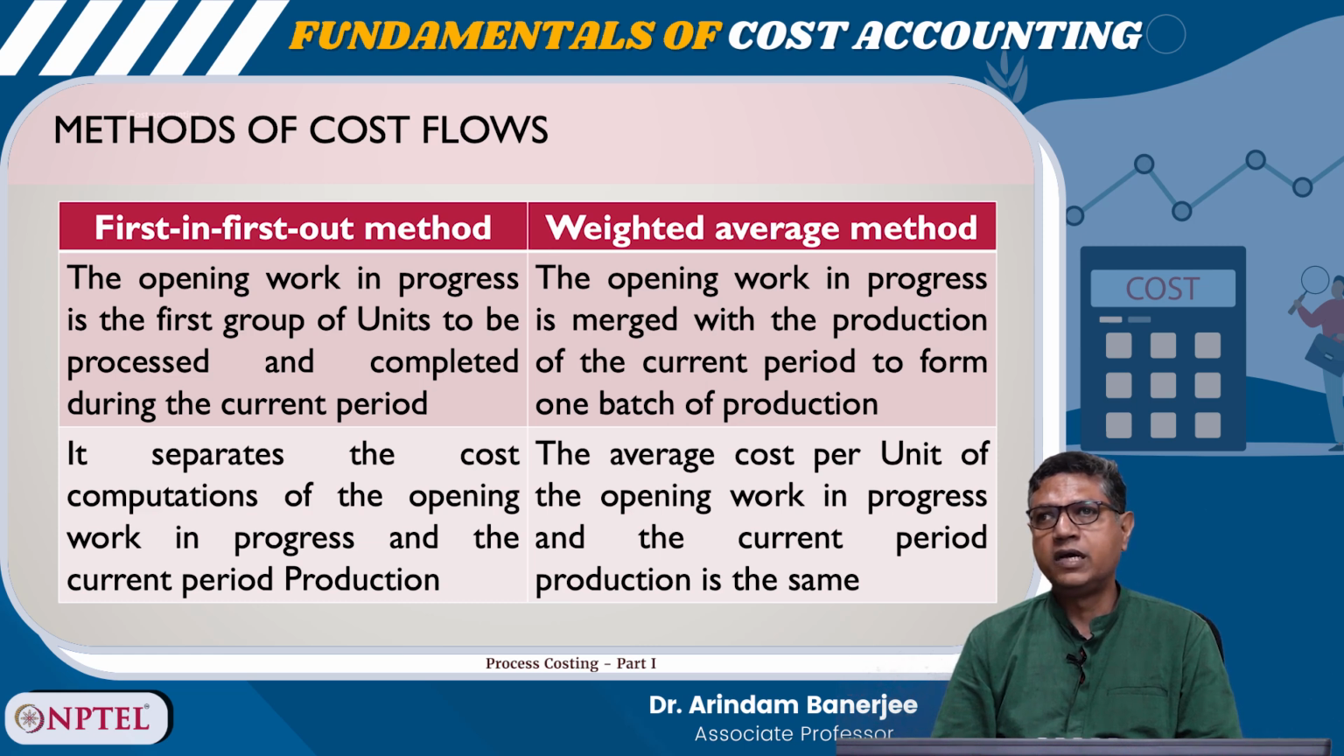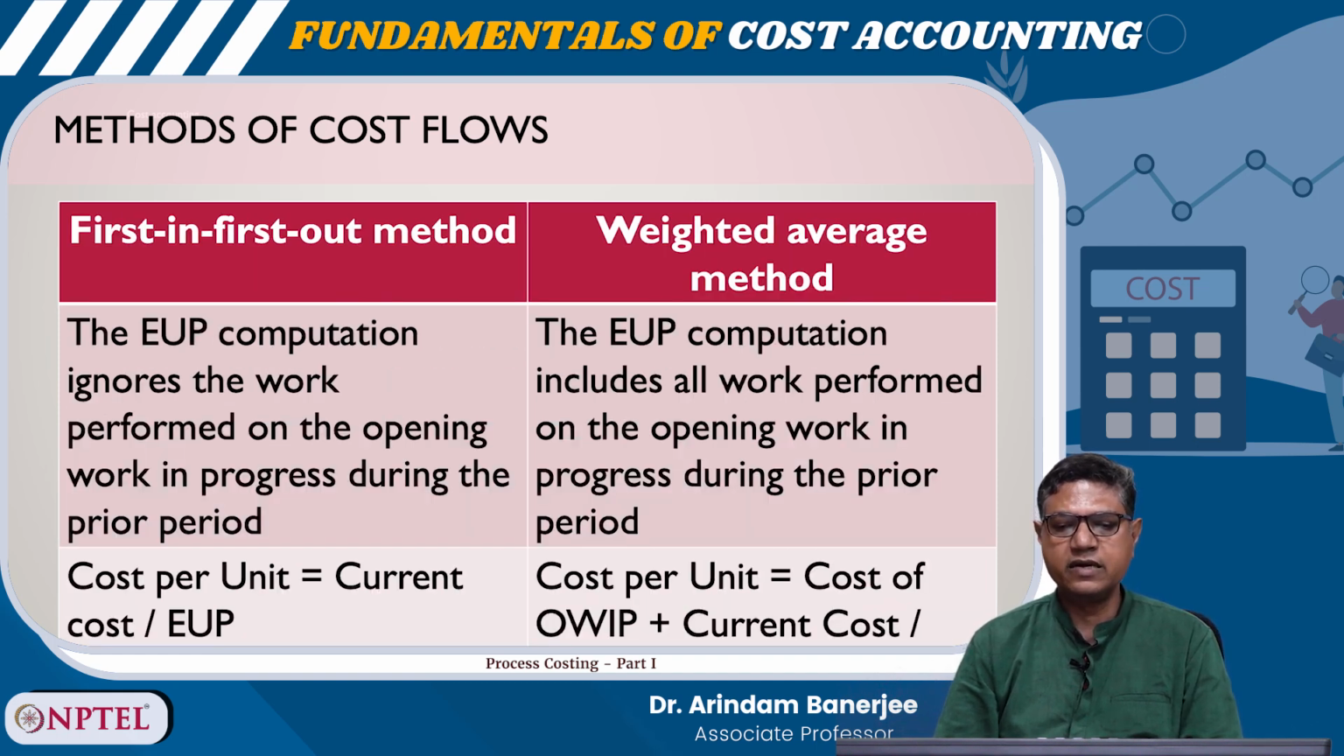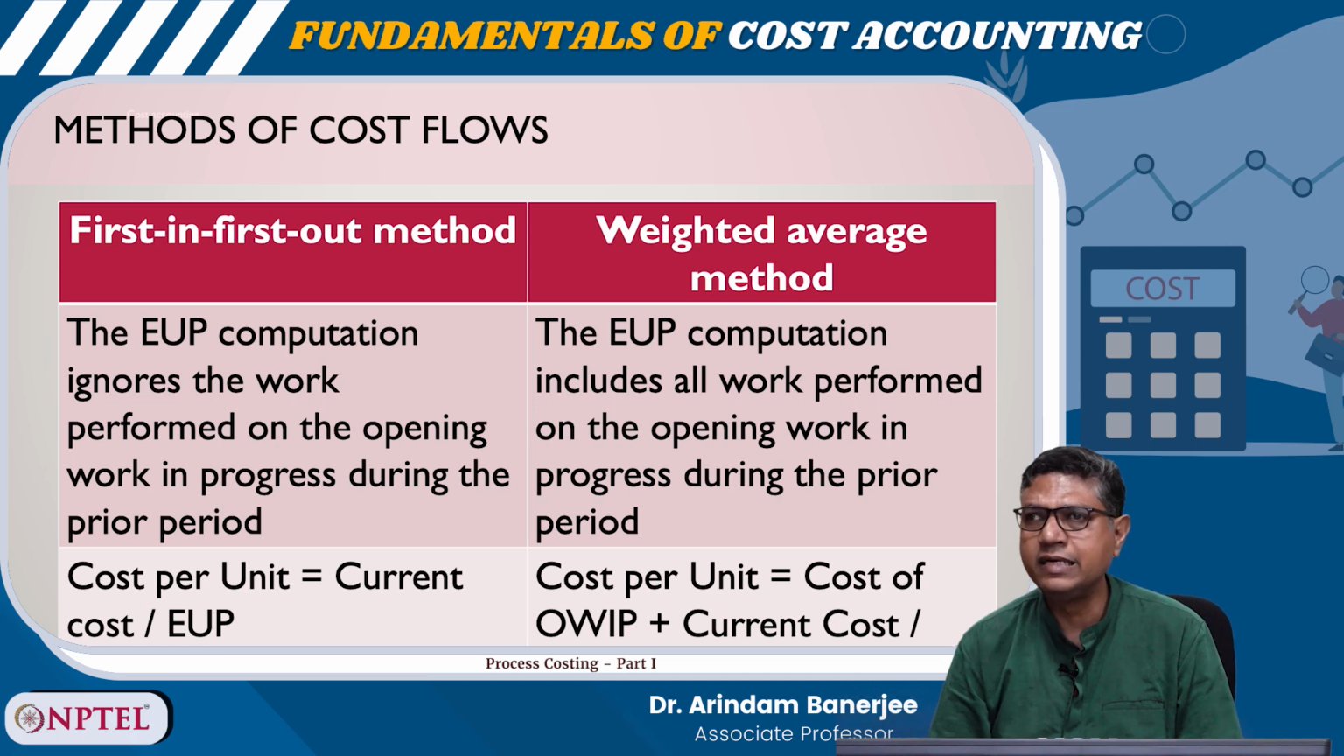Method of cost flows: in case of FIFO, first in first out method, the EUP computation ignores the work performed on the opening work in progress during the prior period. So, cost per unit is current cost divided by equivalent units of production. In case of weighted average method, the EUP computation includes all the work performed on the opening work in progress during the prior period, and cost per unit is equal to cost of OWIP plus current cost divided by EUP. So, there is one illustration.